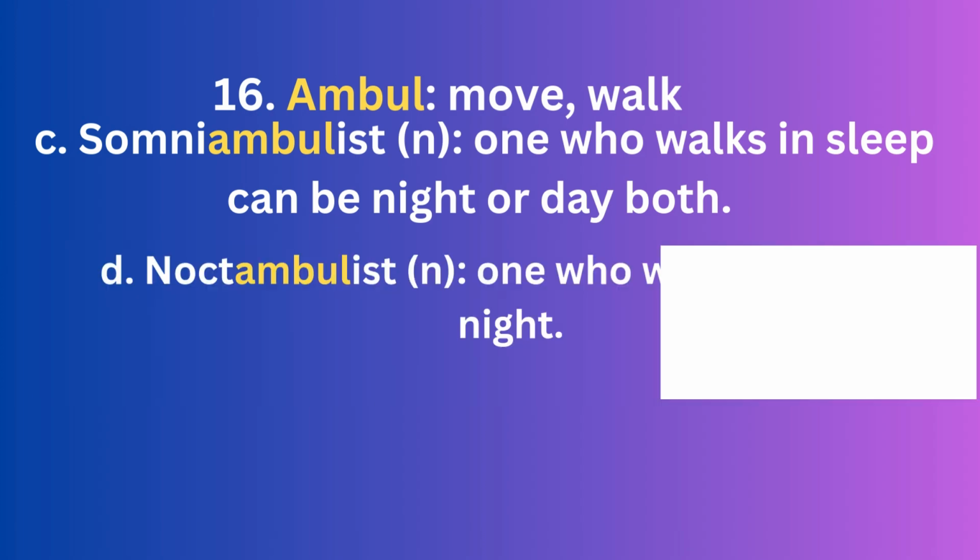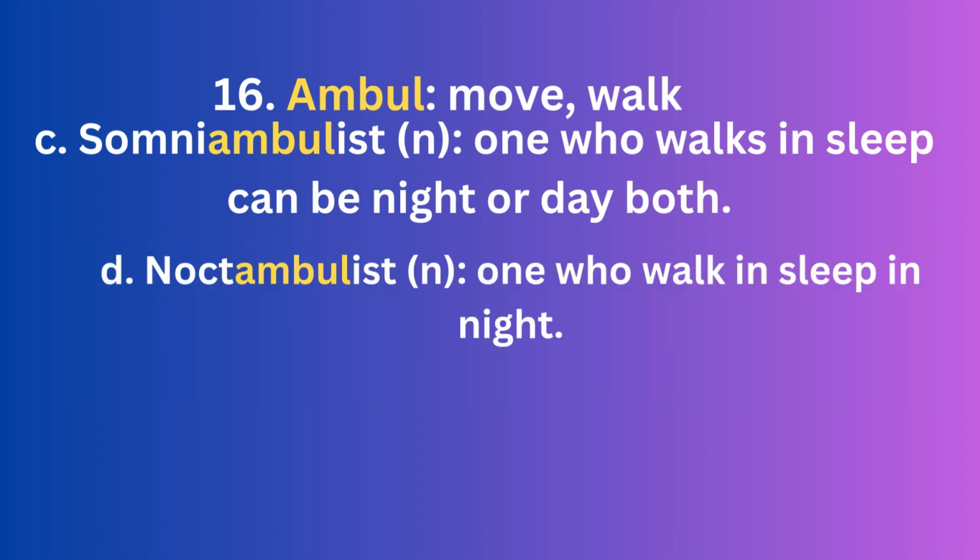Fourth word, noctambulist. It is a noun which means one who walks in sleep only at night. For example, if you note, here is noct. Noct means night. Amble means walk. One who walks in sleep at night especially, we call that noctambulist. For example, my friend is a noctambulist. He walks daily in his sleep.